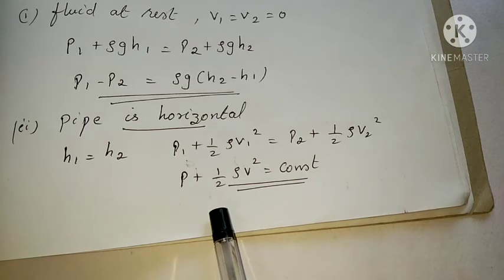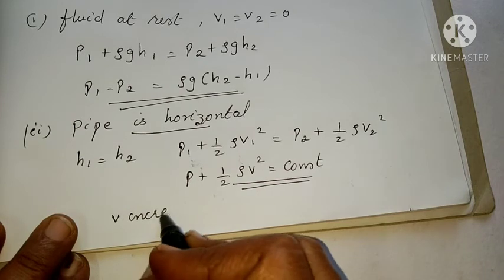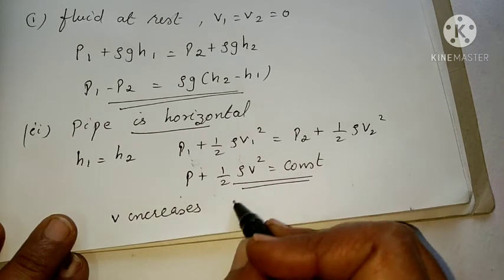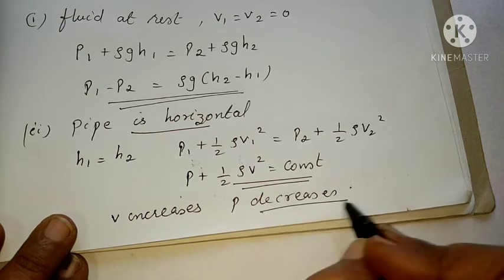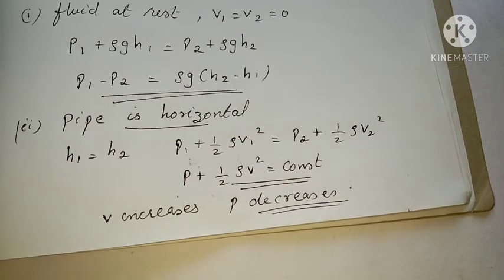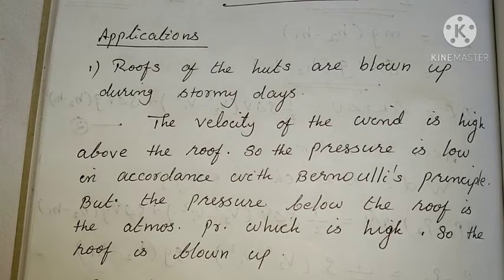From this equation we can say that if velocity increases, then pressure decreases, and vice versa. With this equation there are many applications of Bernoulli's principle. If velocity increases, pressure decreases. Clear? Now we can see some applications of Bernoulli's principle. According to the equation p plus half rho v square equal to constant, as velocity increases, pressure decreases and vice versa.